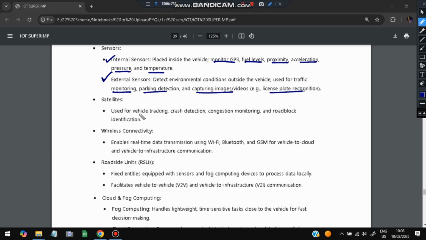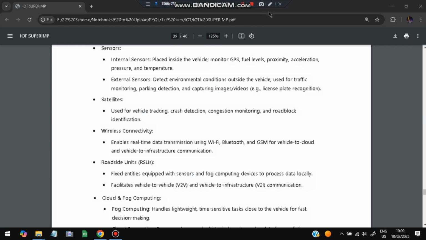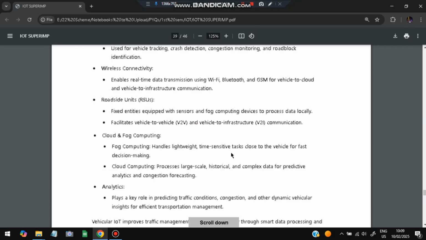And the next one is a satellite. Okay, satellite is used for vehicle tracking, crash detection, congestion monitoring, and roadblock identification, because from the sky we are easily able to understand where more traffic is happening. Okay, next is wireless connectivity. To transfer the data we need Wi-Fi, Bluetooth, GSM. And roadside units are sensors and computing devices to process data locally, and facilitate vehicle to vehicle and vehicle to infrastructure communication. Okay, both vehicles can communicate with each other, and vehicle to infrastructure can also communicate in roadside units.